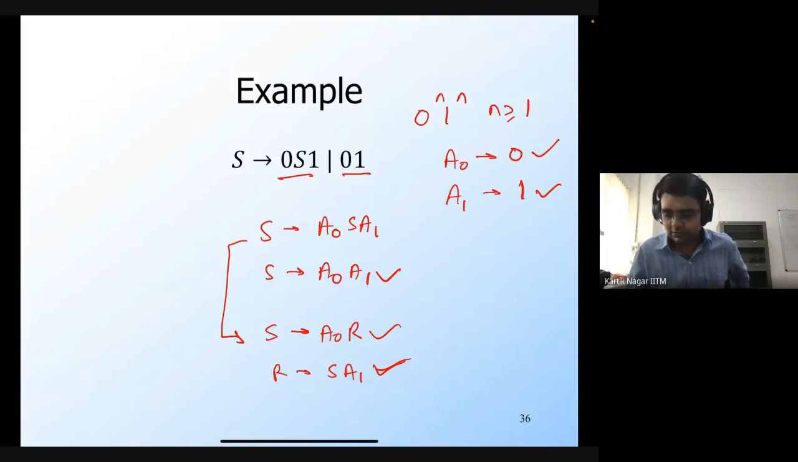All the production rules that are marked by ticks are the production rules corresponding to the grammar in CNF, and its language is going to be the same, which is 0^n 1^n, where n is greater than or equal to 1. So this is how you can convert any grammar to its CNF.